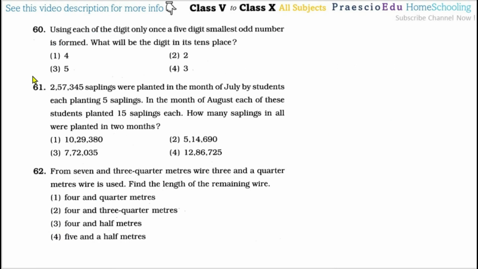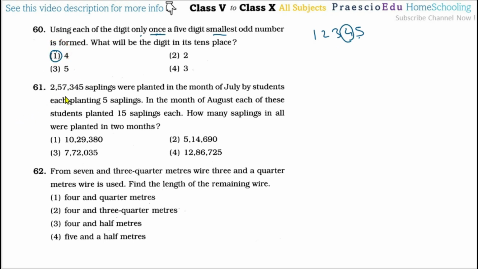Now question number 60. Using each of the digit only once, a 5 digit smallest odd number is formed, what will be the digit in tens place? Okay, so using the 5 digits only once means we can say 1 2 3 4 and 5, so that is the odd number. Yes, correct, odd number is formed. What will be the digit in the tens place? So that is the 4, means option number 1 is the correct one.